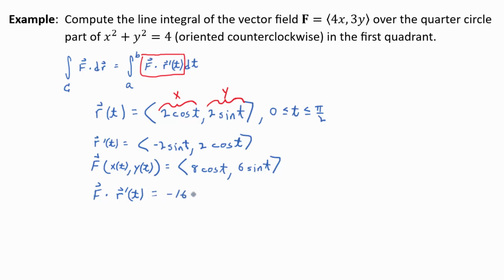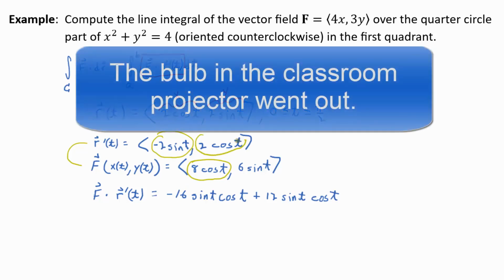Negative 16 sine t cosine t? Is it minus or plus? Plus. So plus 12? Sine, isn't it sine cosine again? Sine t cosine. Does everybody see what I'm looking at? Let's make sure. I'm taking the dot product of these two vectors, right? So I'm taking this guy times this guy. There's my negative 16 sine t cosine t. Then I'm taking, of course, well, what happened?